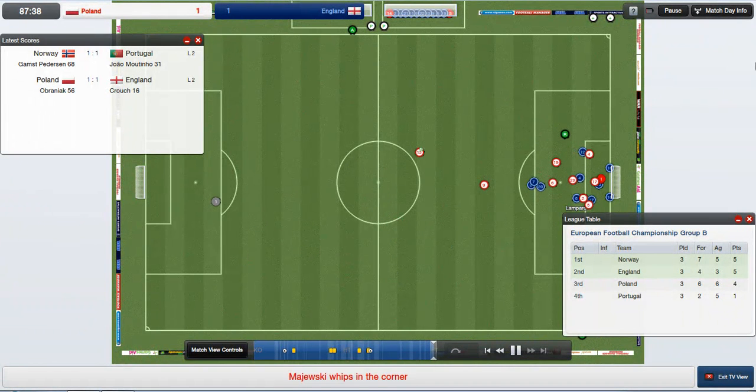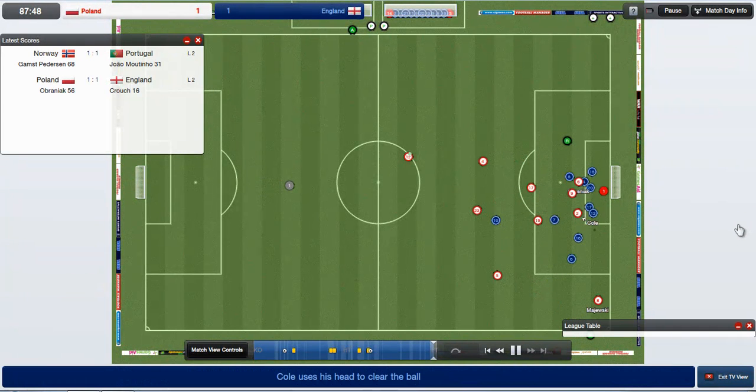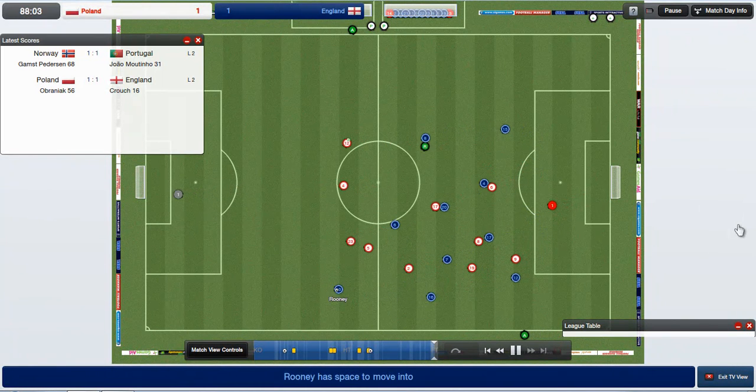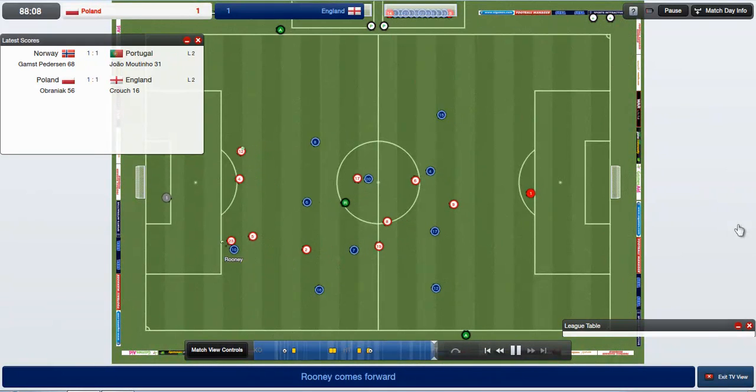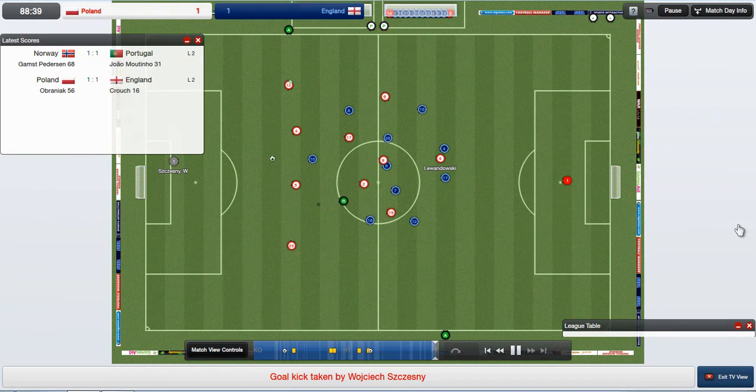Chance here for Poland from this corner. Can't see it. Hang on, let me get rid of that. Majewski, that's cleared away by Cole. Rooney, though, battling for it. This is what England really have missed in real life. Look at this charge from Rooney. Oh, and it's very nearly. Very, very nearly. For Rooney there.